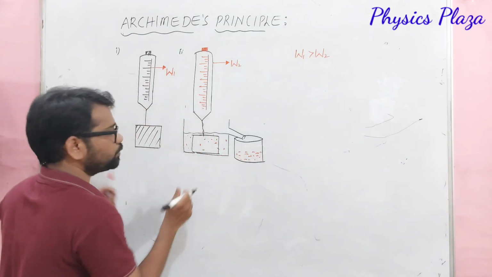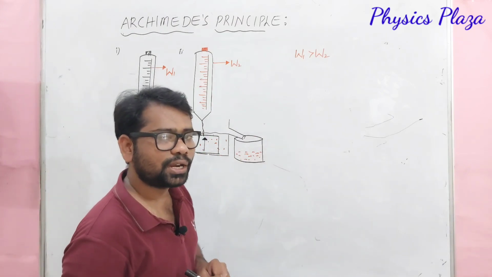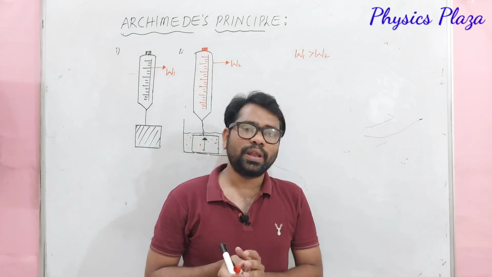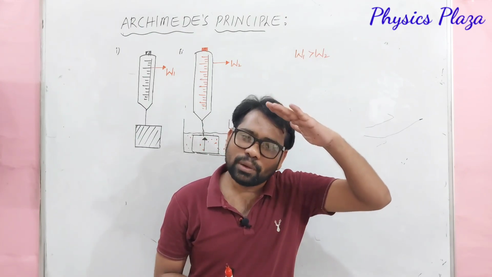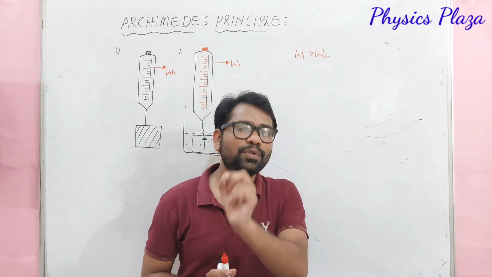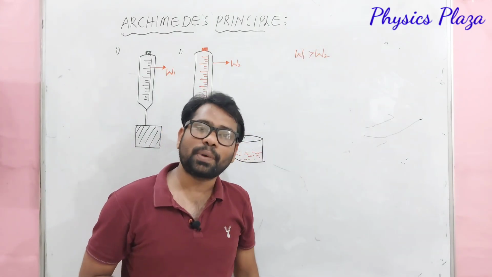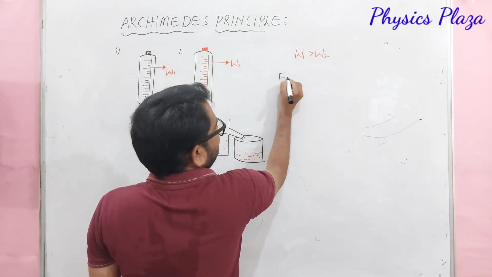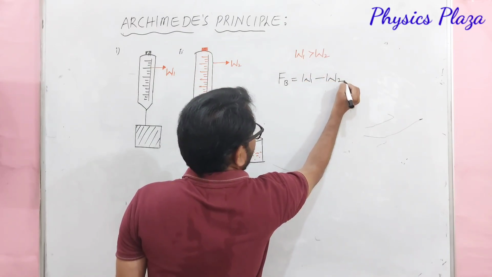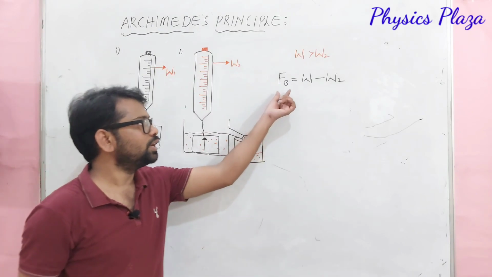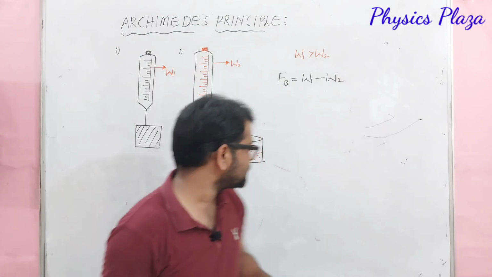The reason is the buoyant force. When a body is immersed partially or wholly in a liquid, what happens, dear children? A force comes into play which tries to lift the body vertically upwards, due to which its weight becomes less. So buoyant force is the reason for the less weight of the body in a liquid. Then how to calculate that buoyant force? Fb is equal to W1 minus W2. Children, what is Fb? Fb is the buoyant force acting on the solid which is immersed in a liquid.